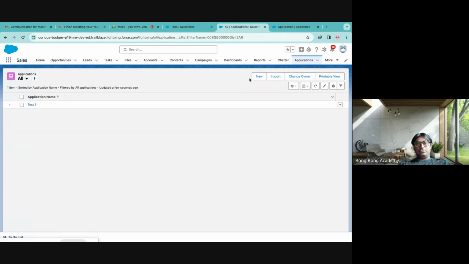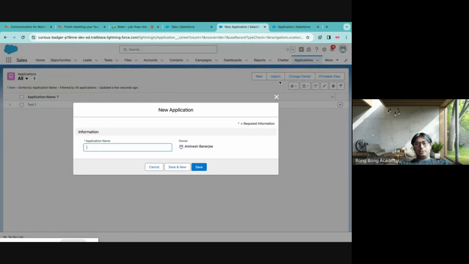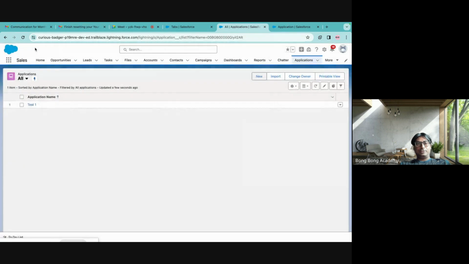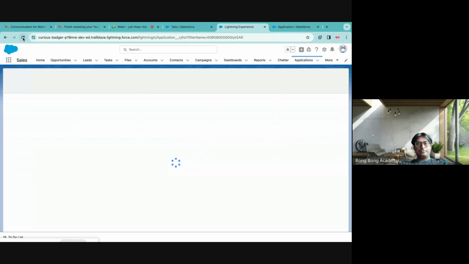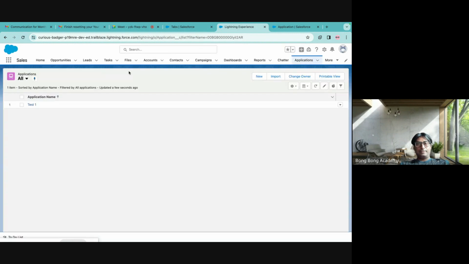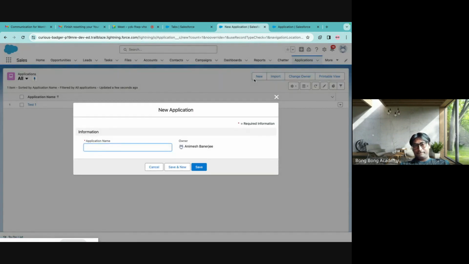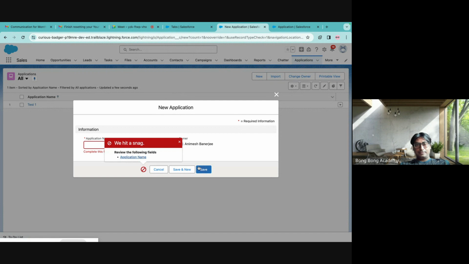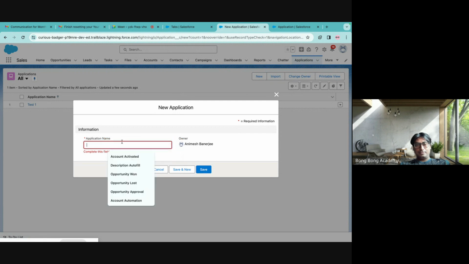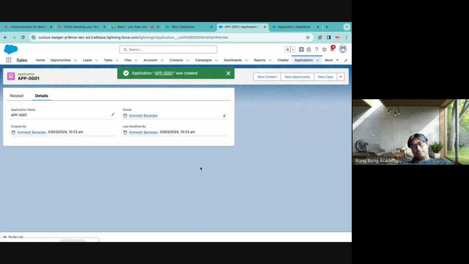So here now, if I hit the input button, it is still not showing up. Take some time. You see, APP-0001.